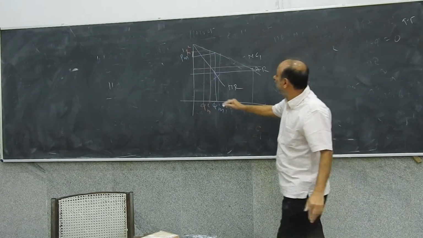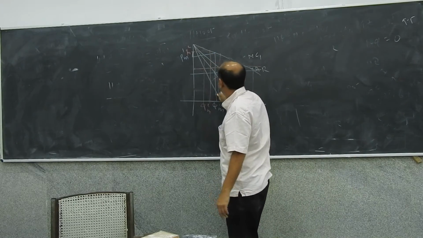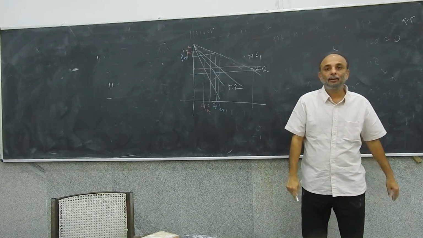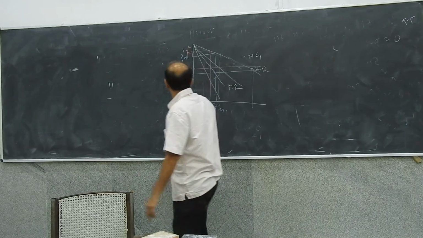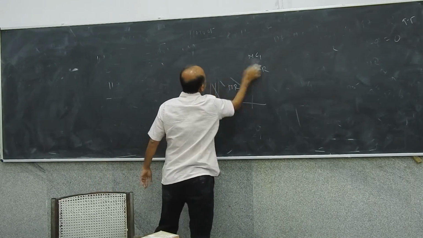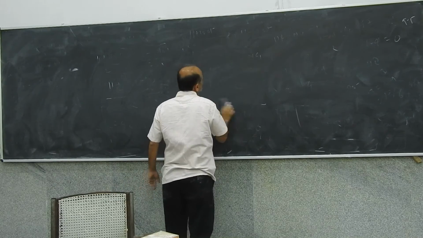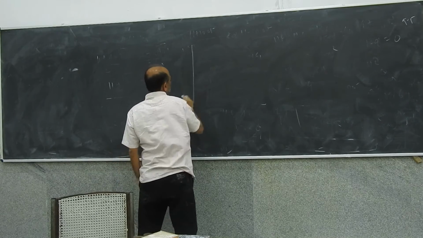If the demand curve is indeed steeper, what would happen? Let me draw a steeper demand curve for you, because we are going to have something very interesting.